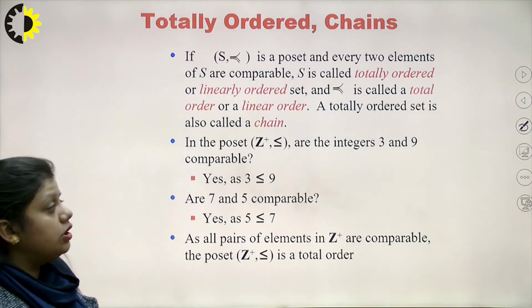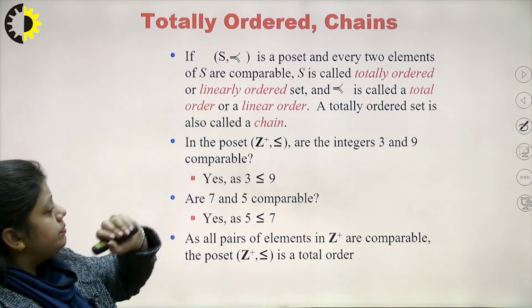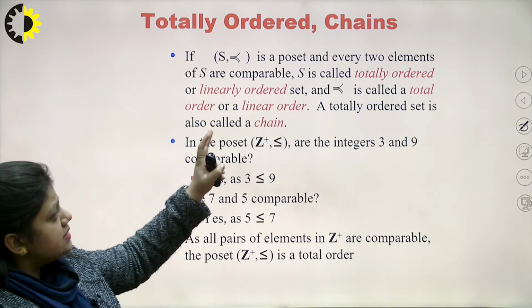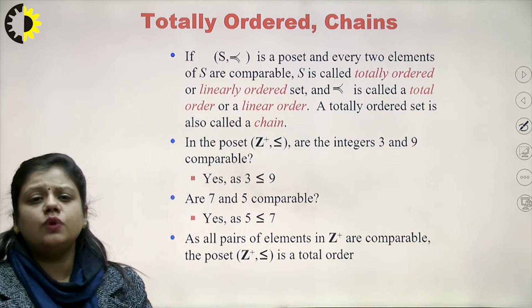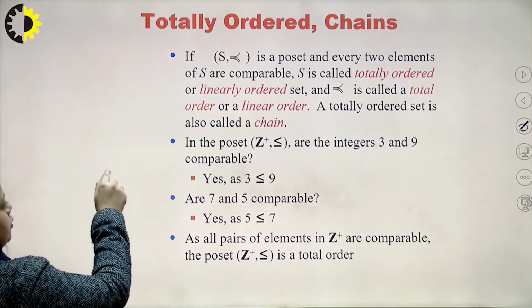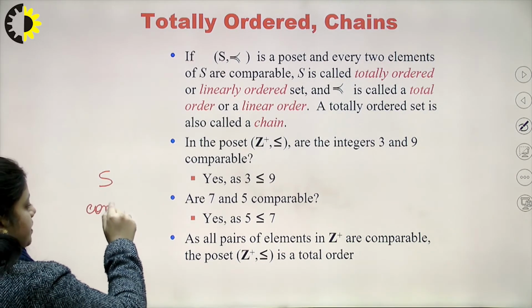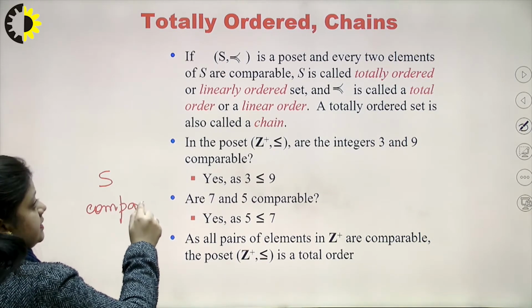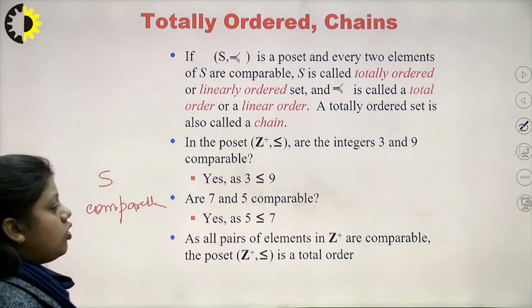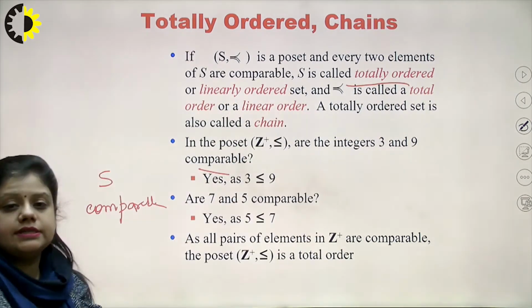Now, totally ordered. If S with the relation precedes is a poset and every two elements of S are comparable, then such a poset is called a totally ordered or linearly ordered set.